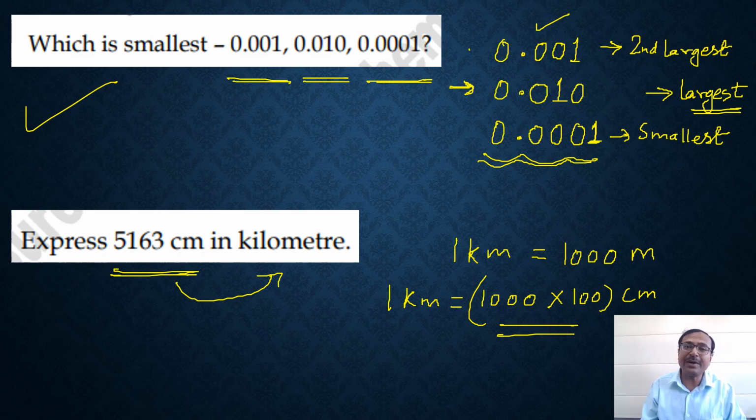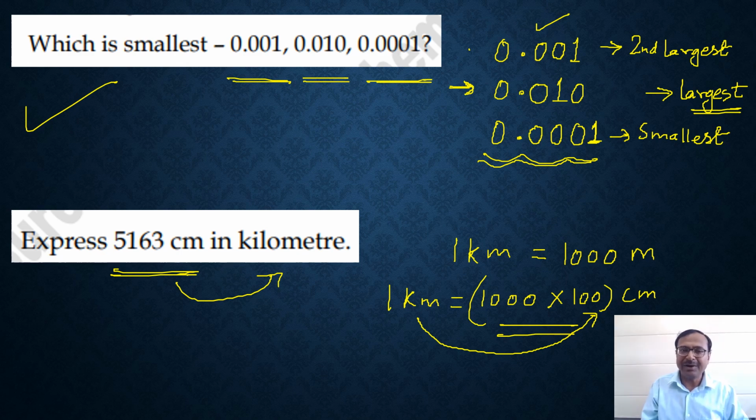Now this is when you are converting a big unit into a small unit. But in the question given here, we are converting 5163 centimeters into kilometers. So we are converting a small unit into a big unit. The concept involved here is, whenever you convert a smaller unit into a larger unit, you always divide. You don't multiply. When you convert larger to smaller, you multiply. Whenever you convert smaller to larger unit, then you divide.